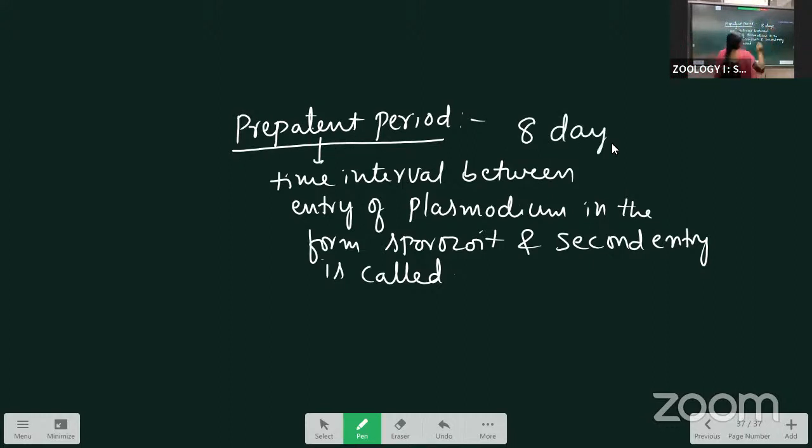Next, what about the incubation period? These are important for the VSQs. That's why I'm saying incubation period.